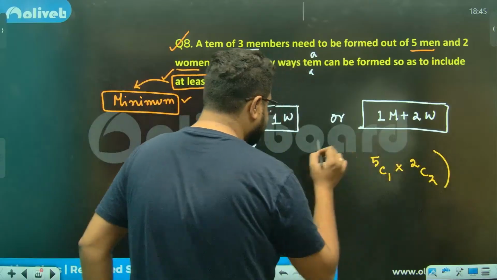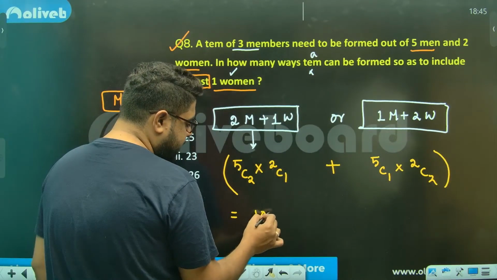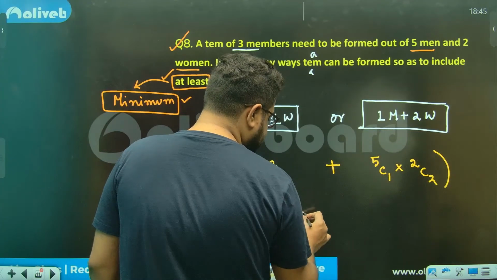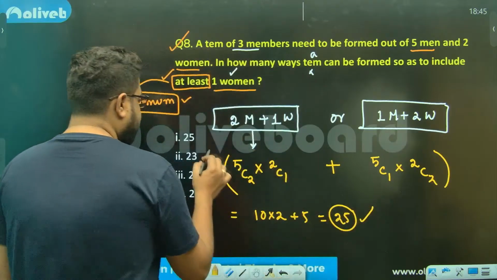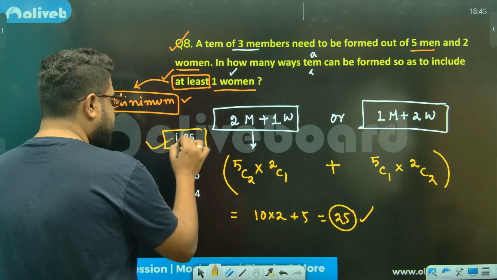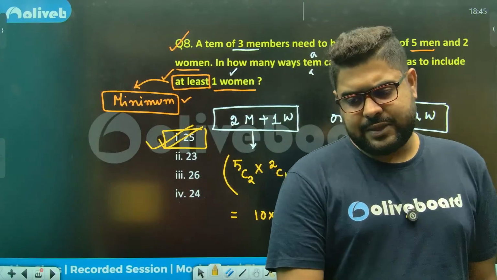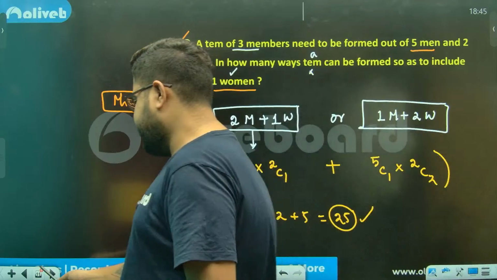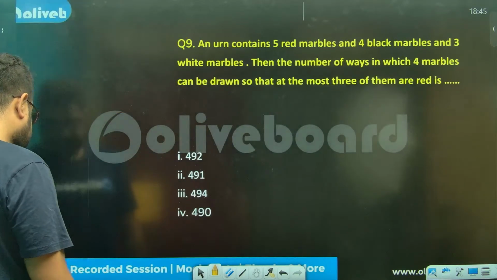The calculation looks very simple. This is 5 into 4 by 2, that is 10 into 2, plus 5 into 1, that is 5 only. So 25 is your correct answer. Option number 1 is most definitely your correct answer. Again, you see, very simple stuff. Not difficult by any means, right?